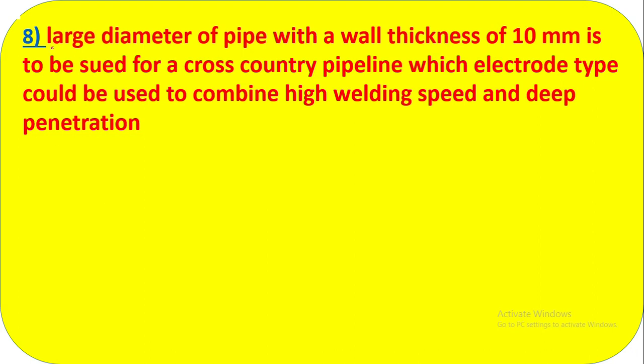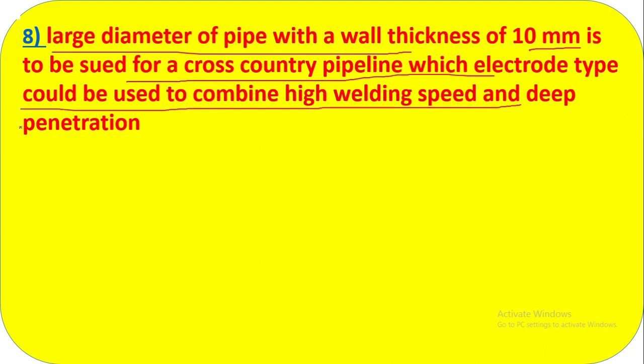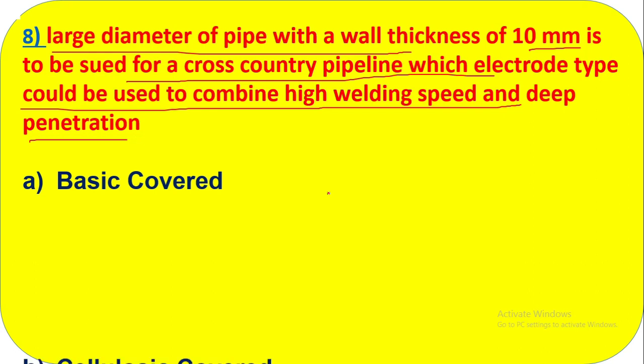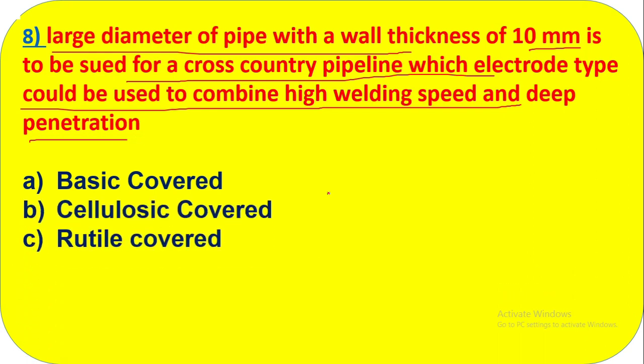Question number 8. The large diameter pipe with a wall thickness of 10 mm is to be used for cross-country pipeline. Which electrode type could be used to combine high welding speed and deep penetration? You are going to weld a pipe of 10 mm wall thickness for a cross-country pipeline. So you are looking for an electrode that will give high welding speed and deep penetration. So let's see. Basic covered electrode, cellulosic electrode, rutile electrode and iron powder loaded.